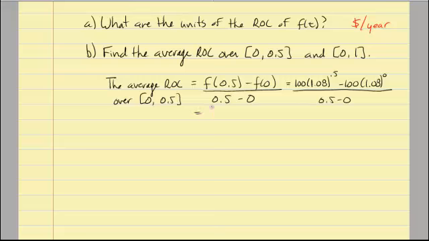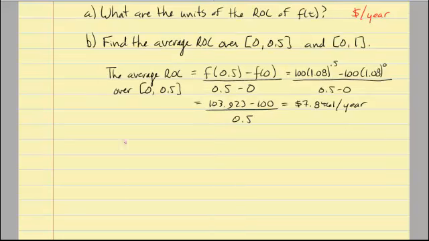Okay, if you plug and chug through these numbers, you're going to come up with 103.923 minus 100, which was our initial investment at time equals 0, divided by 0.5. And what I come up with here is $7.8461 per year. Okay, so of course we'd round that to $7.85 per year. So that's our average rate of change over half of a year. And you might say, well, if I want to find the average rate of change over the entire year, I should just double that. But this is not a linear function. This was a base to a power, so this is not a linear type function.